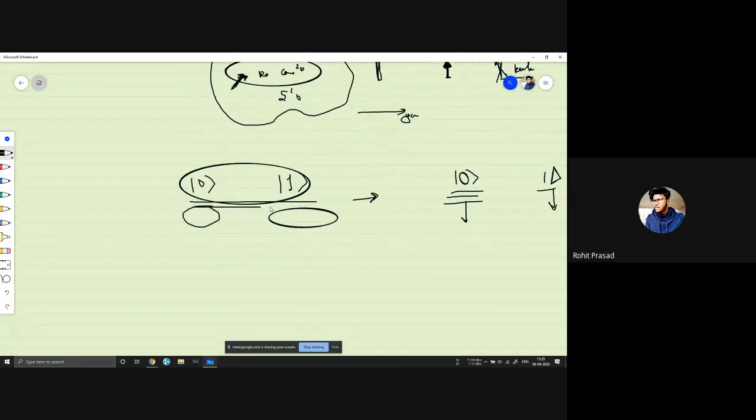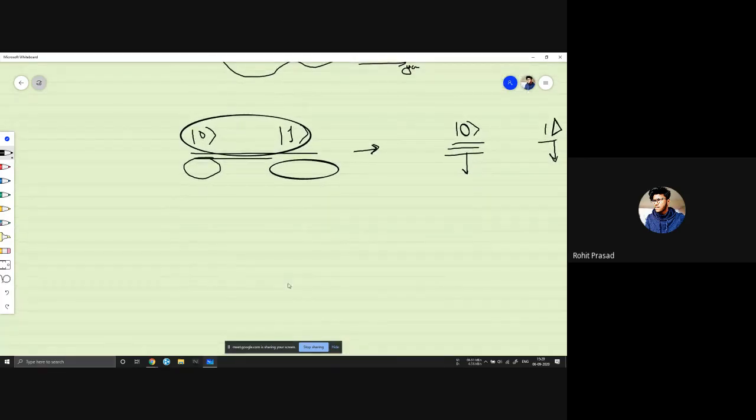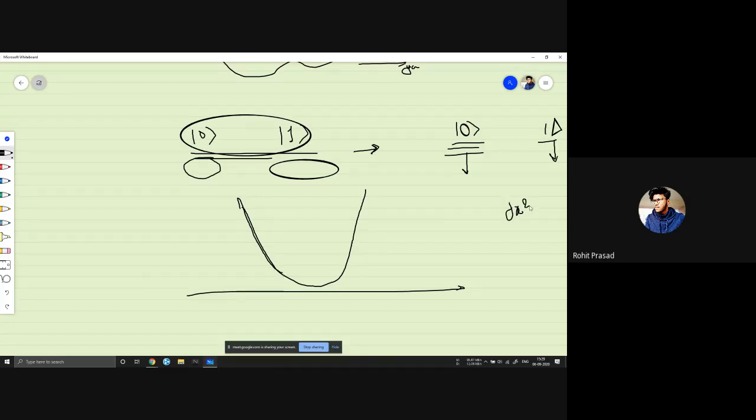The superposition is lost. Let's see this using a particle in a quantum harmonic well. So the harmonic well looks something like this. It's a function of x squared, order of x squared. It looks something like this.